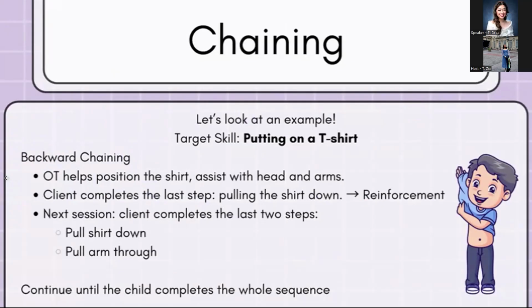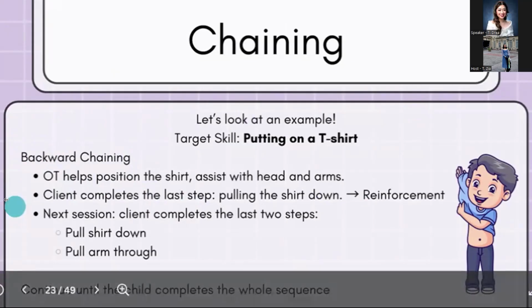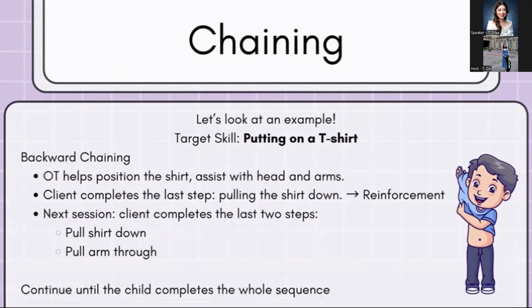If na-pull down niya yung shirt, then saka tayo magbibigay ng reinforcements such as, good job for pulling down your shirt. And then the next session, let's say the client will complete the last two steps naman, which is pulling your shirt down and pulling your arm through. So with this one, the child completes the final step and is given reinforcement, and gradually mag-a-add tayo ng steps until the full task is done independently.